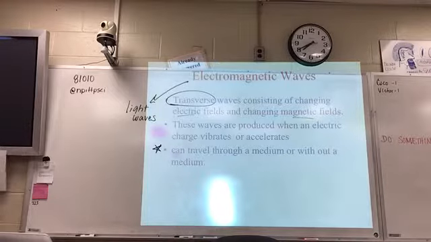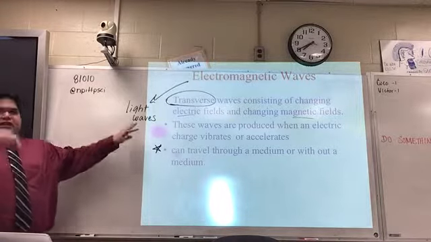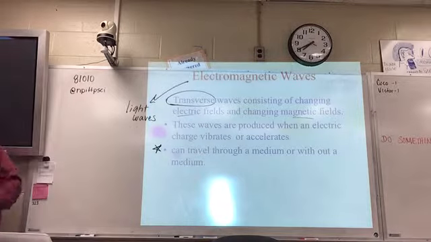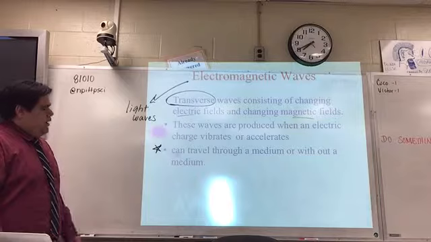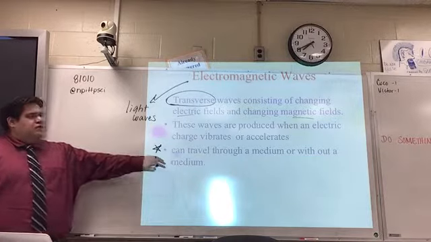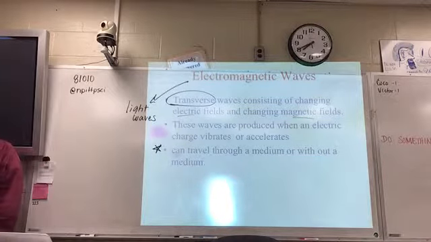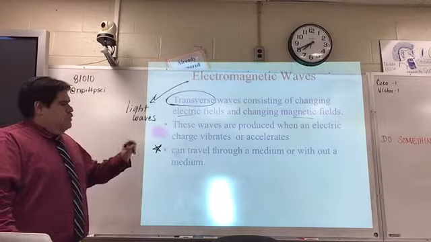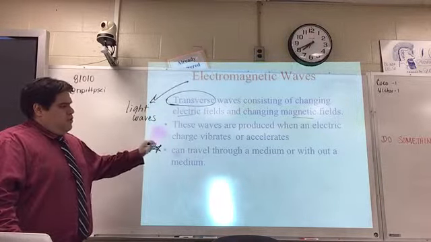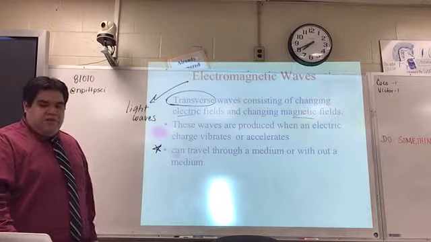Sound waves are the longitudinal waves. So light waves have the crests and the troughs. Sound waves have the compressions and the rarefactions because they're the ones that look like the slinkies. But remember, the most important point of this slide is the fact that electromagnetic waves don't need a medium. They can travel from point A to point B without having something to carry them there.